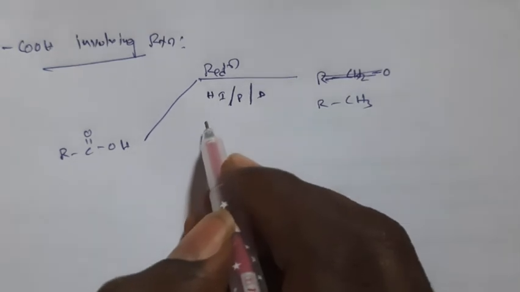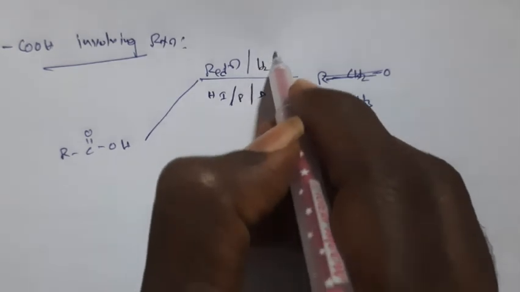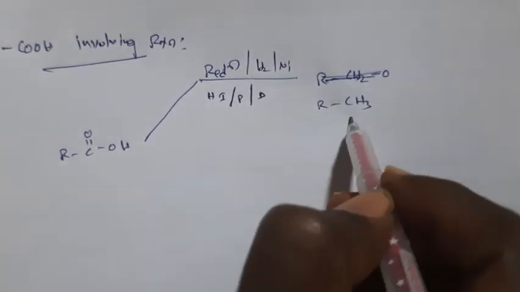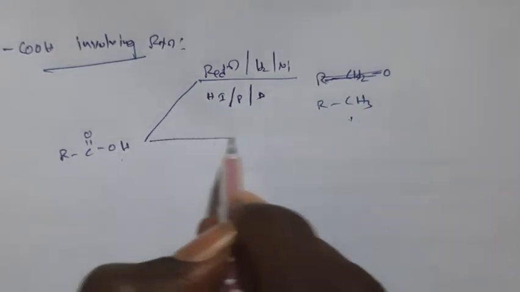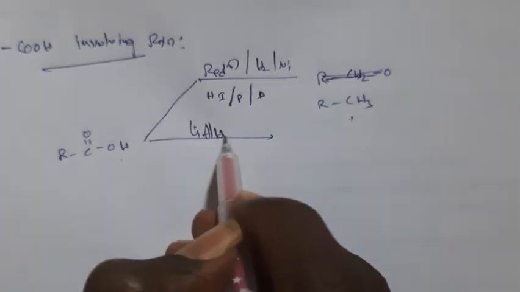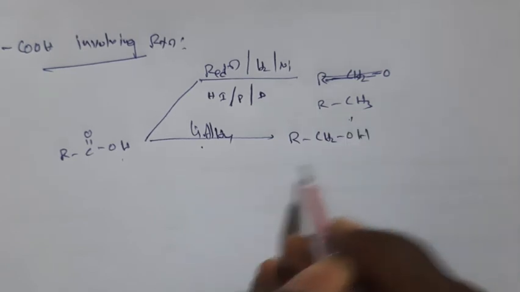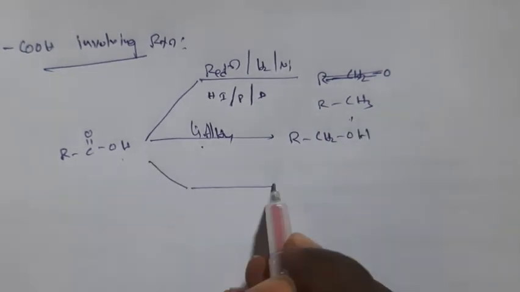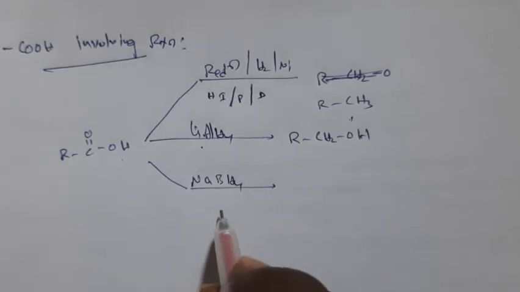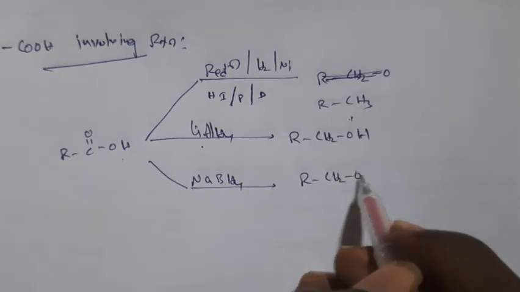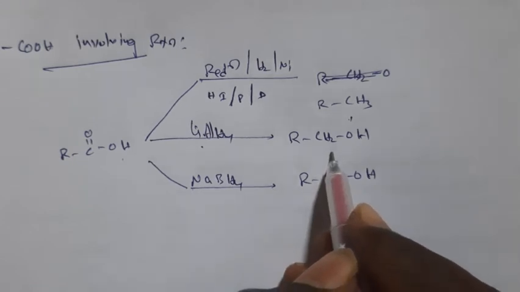Hydrogen iodide is a strong reducing agent. So if we use H2 directly, H2 in presence of nickel, this will also convert carboxylic acids to alkanes. And second thing, if we use lithium aluminum hydride, this is also a reducing agent, so it gives alcohols, RCH2OH. Now third one, if you react with NaBH4, sodium borohydride, this will also give alcohols. That means carboxylic acids on partial reduction will convert into alcohols.